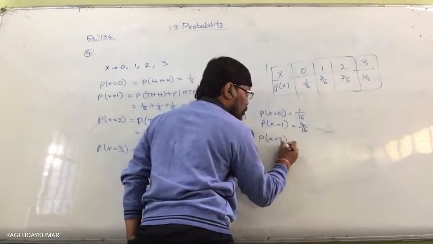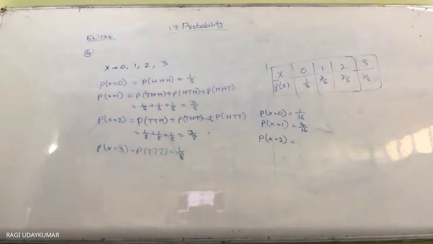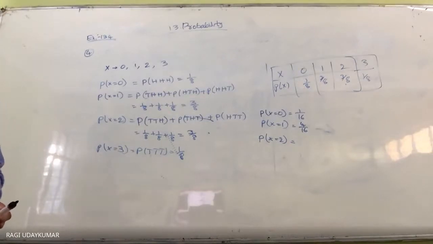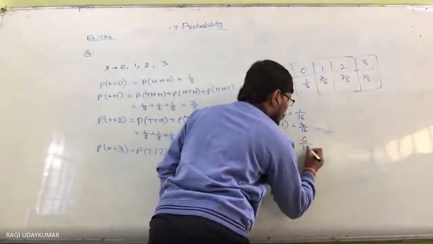Probability of X equals 2, if you are taking it. So X is a random variable which represents the number of heads only. So whenever you are taking 2 times head, you can directly take 6 out of the 16.